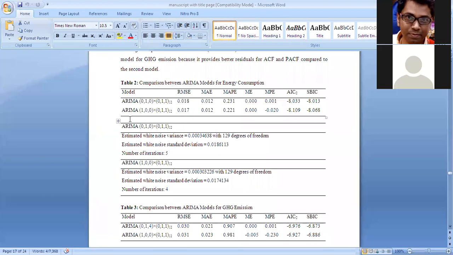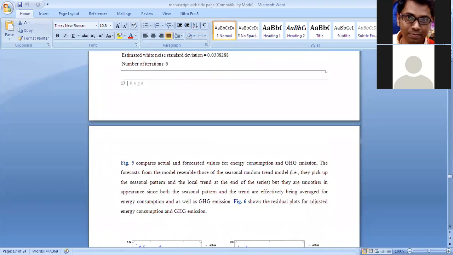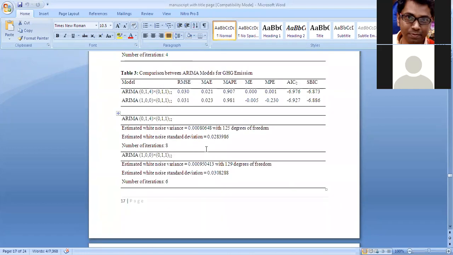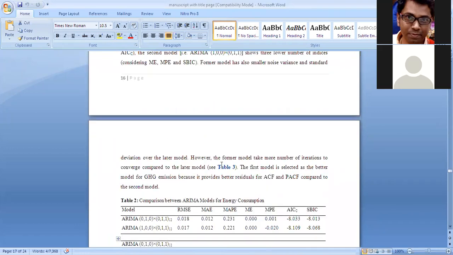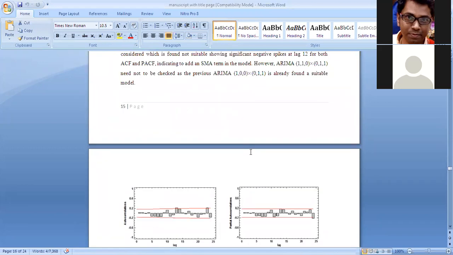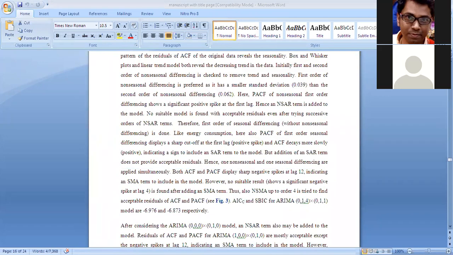It's not like first you provide table 2 and table 3, then you explain table 2 and table 3. That is not desired. In this way you need to make your manuscript.